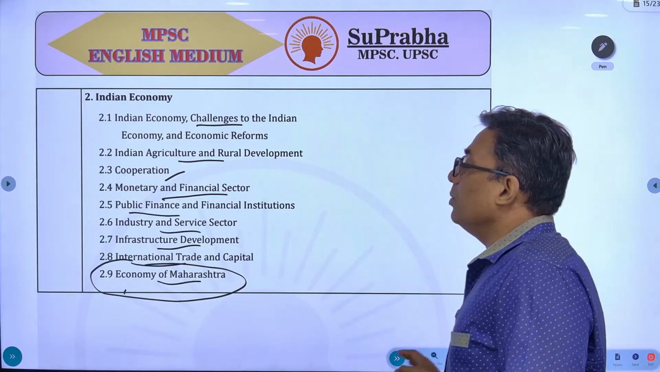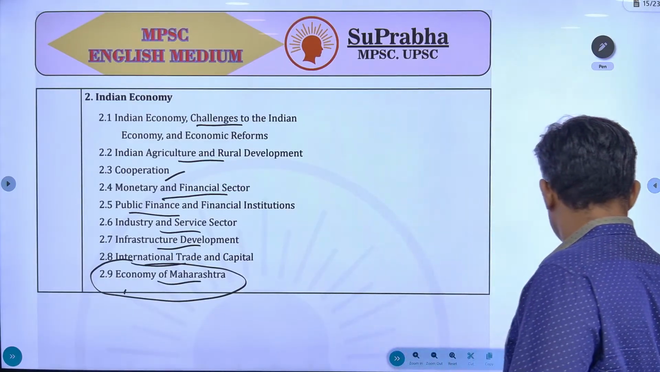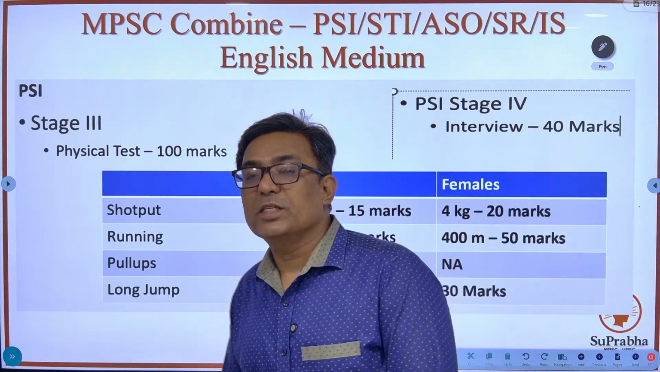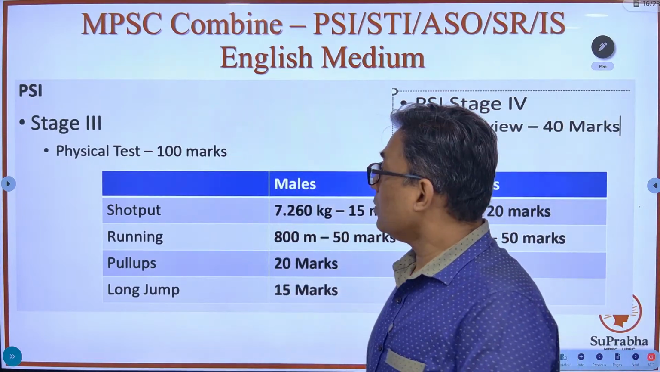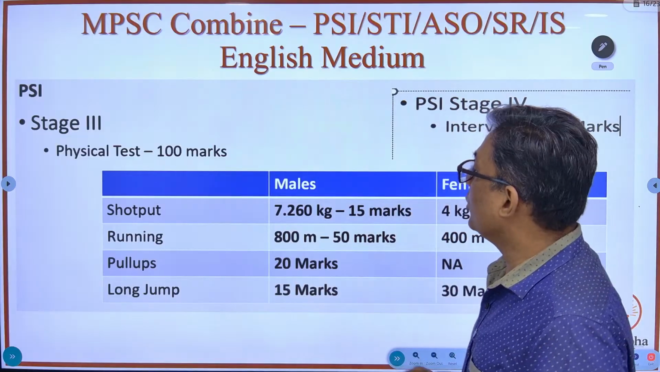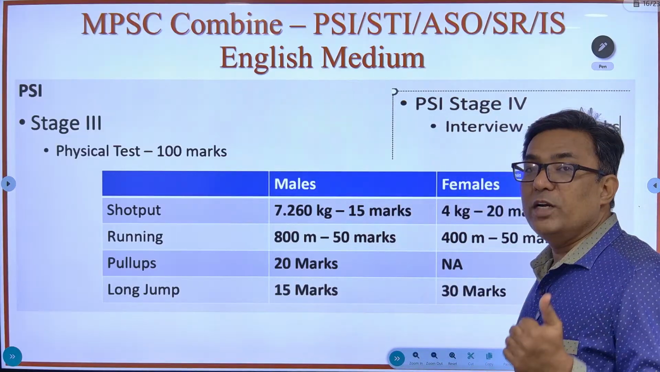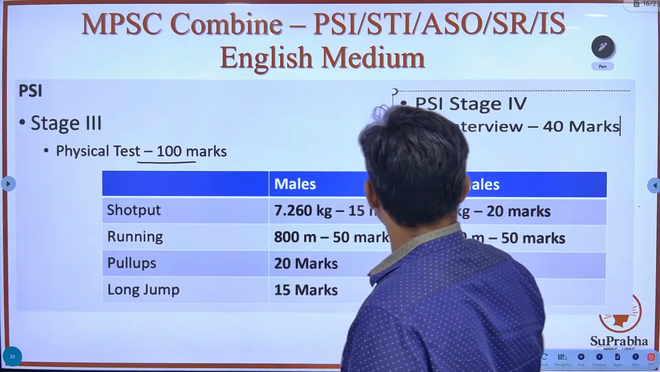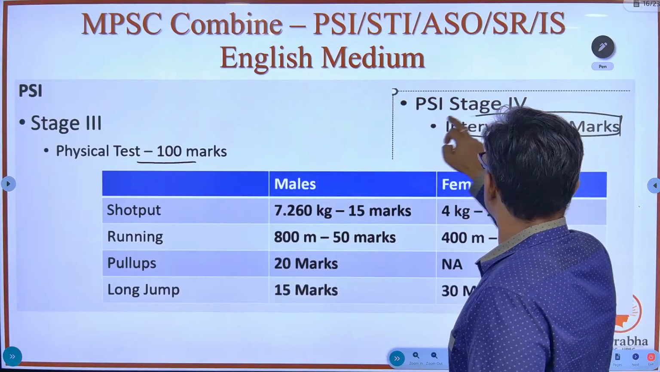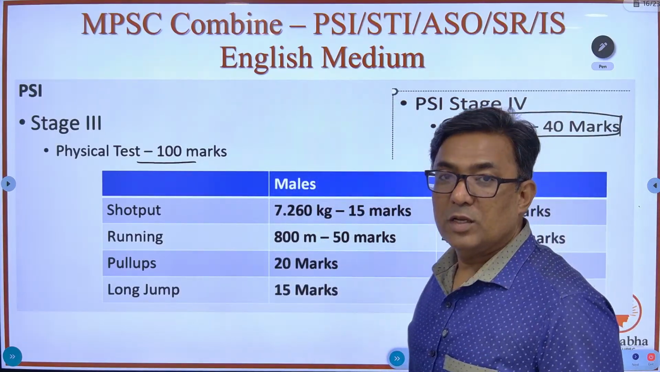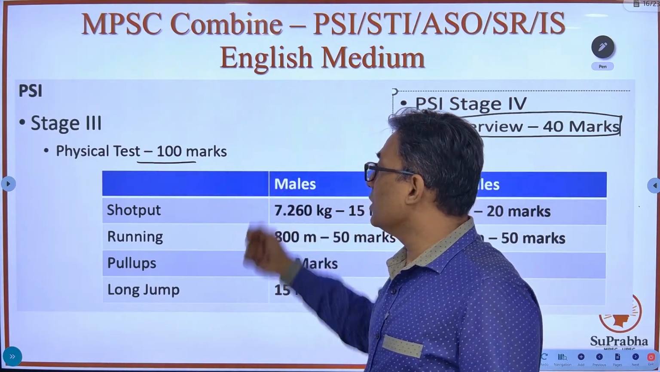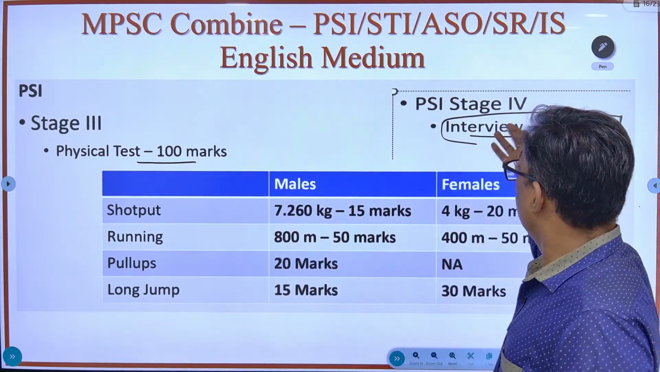Okay. So now, this is about the syllabus, prelims as well as mains. Now, what do you have with respect to PSI? With respect to PSI, you have two additional stages. The third stage is physical test, and the fourth stage is interview, which carries 40 marks. Okay, these are two additional stages for PSI. So third stage is physical test, 100 marks, and fourth stage is interview.